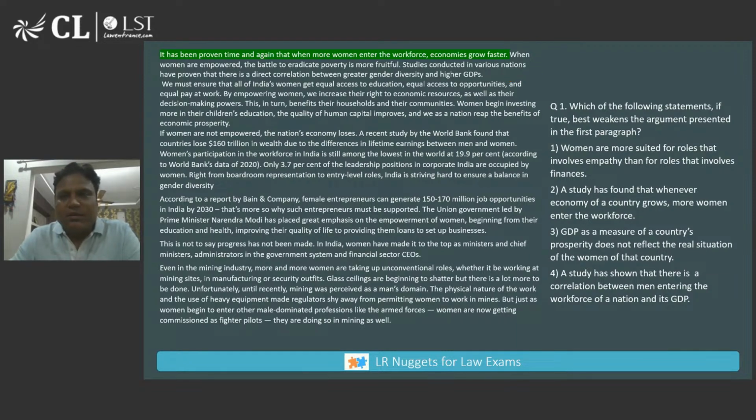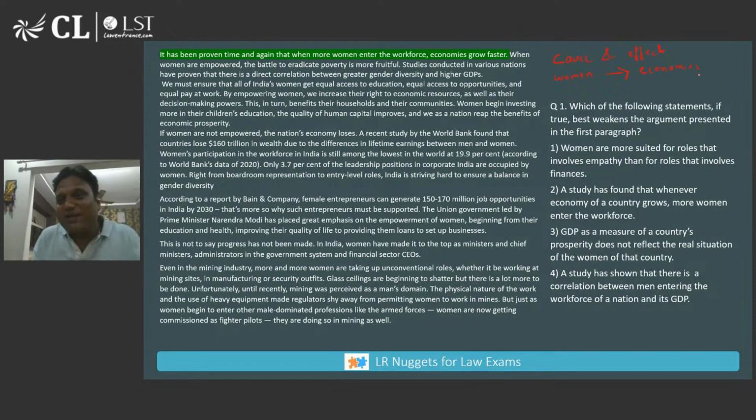So what is the basic information in the first paragraph? It says that when more women enter the workforce, economies grow. That means there is a cause and effect relationship. What is the cause? The cause is women entering the workforce. What is the effect? Economies grow faster. Now there are two ways. Now this is very important.